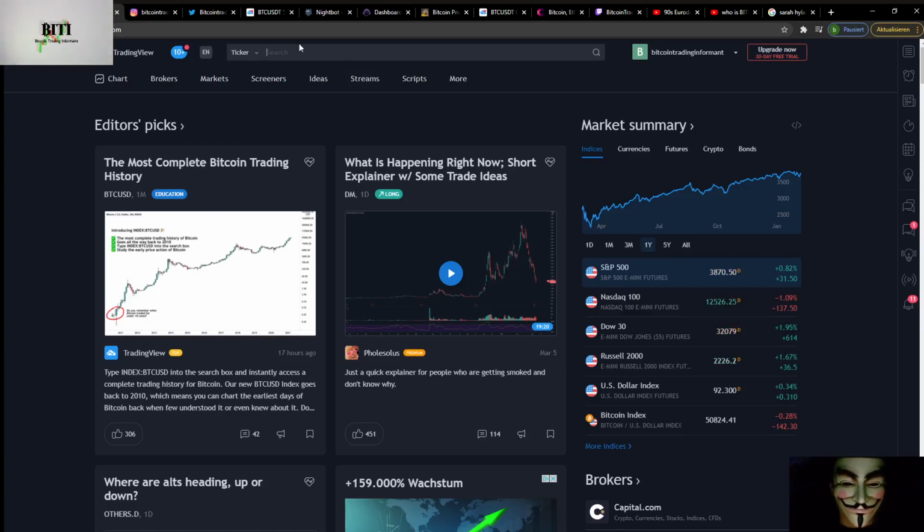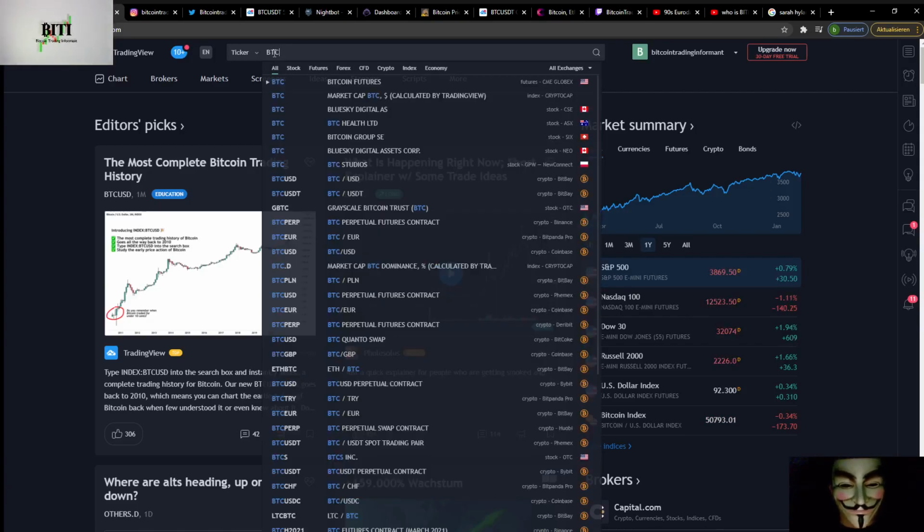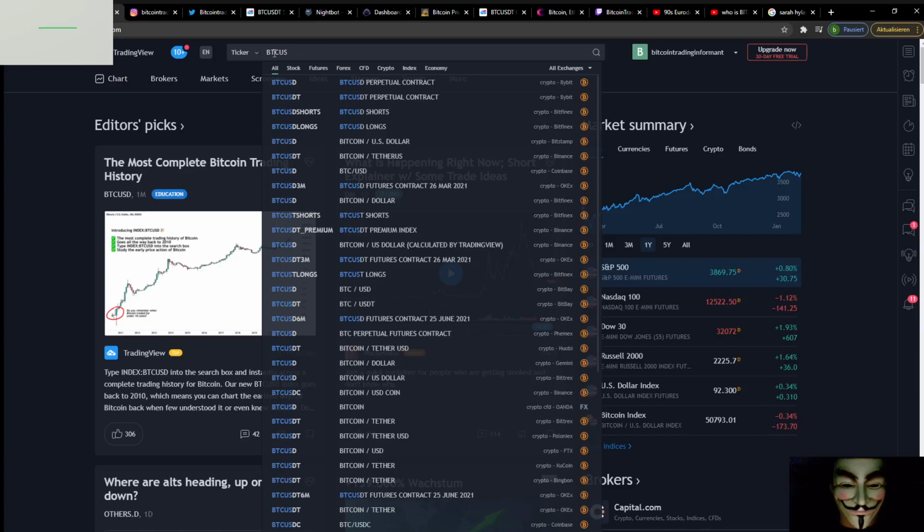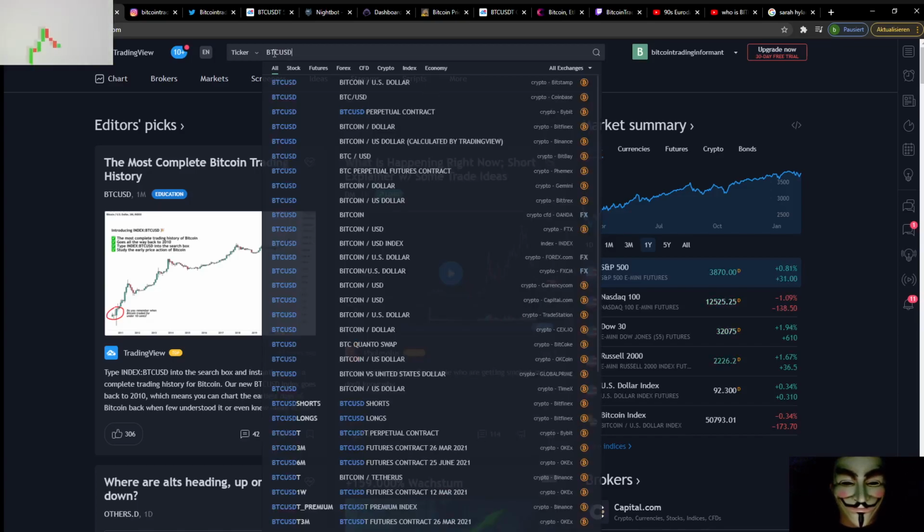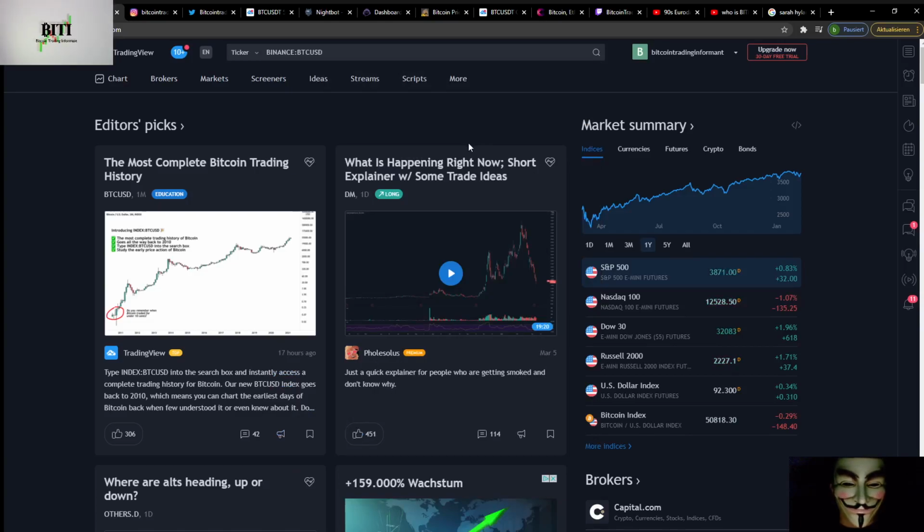Here on the ticker of this site you have a search button and you can type in BTC for Bitcoin and USD for US dollar. And you can click here on a platform you would like to trade. It doesn't matter if you don't have a platform or anything like this. It's important for you only to know how it works for the moment. So tradingview.com, and I click here on Binance because I am trading on Binance.